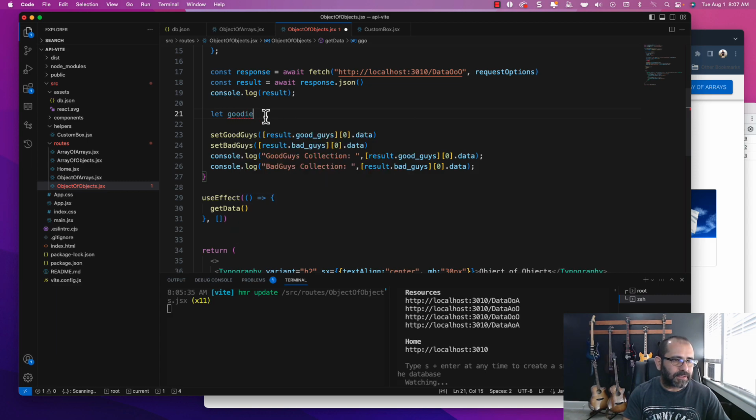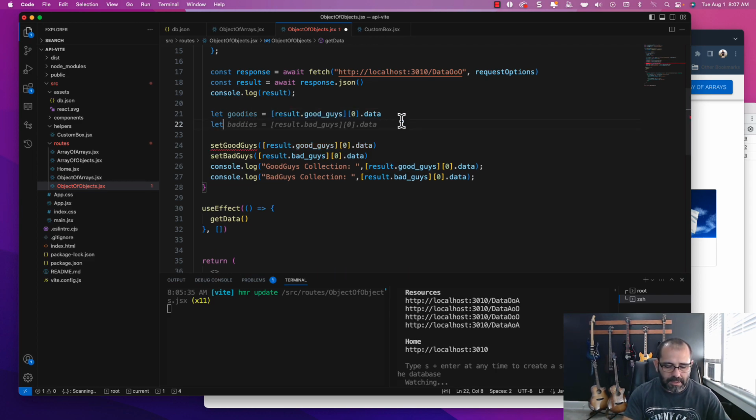Let the goodies be the result good guys. Yeah, right there. It's just everything. Let the goodies be all of this, and let the baddies equal all of that. All right, and now I can grab goodies